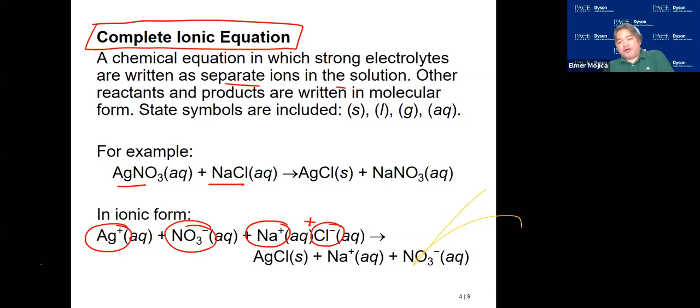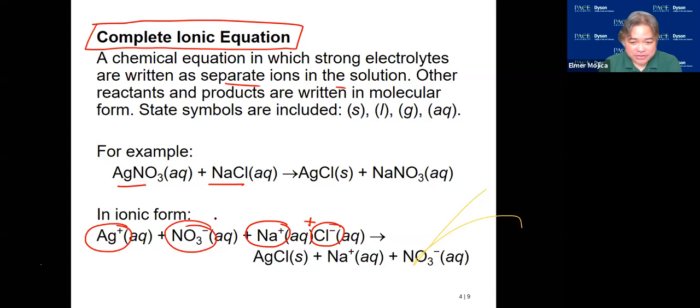The products that would form would be an exchange of the cation and the anion. The anion of the first compound will react with the cation of the second compound. The cation of the second compound will react with the anion of the first compound. And you're going to predict whether they will form a soluble or insoluble substance. This is where the solubility rule comes in. The one that is insoluble is the precipitate.